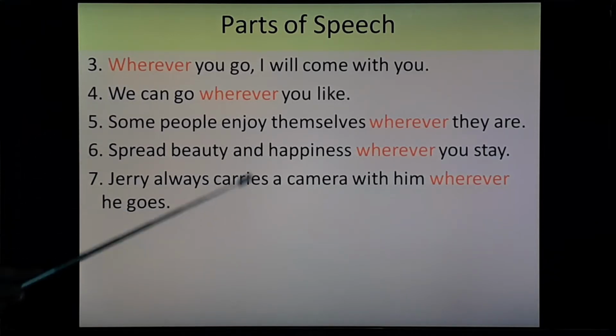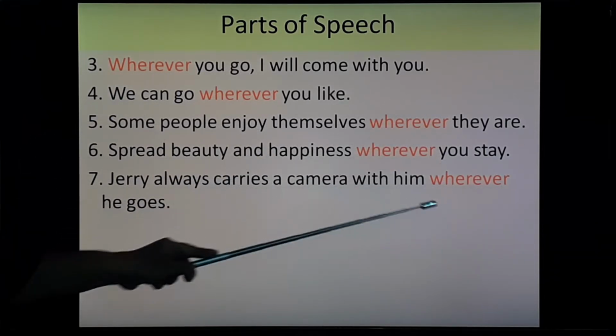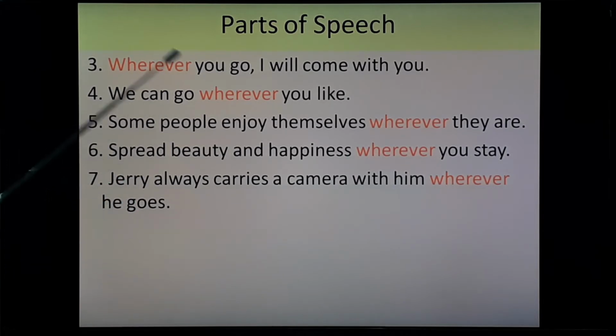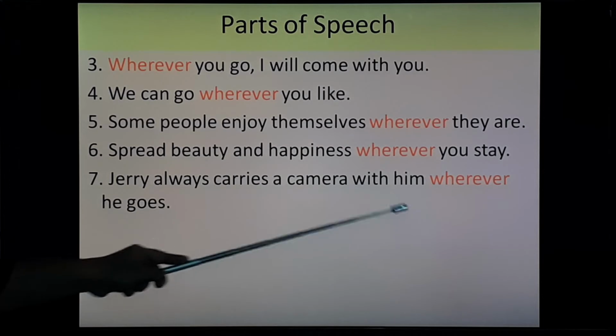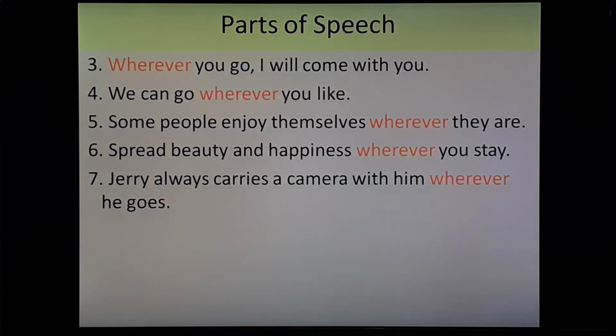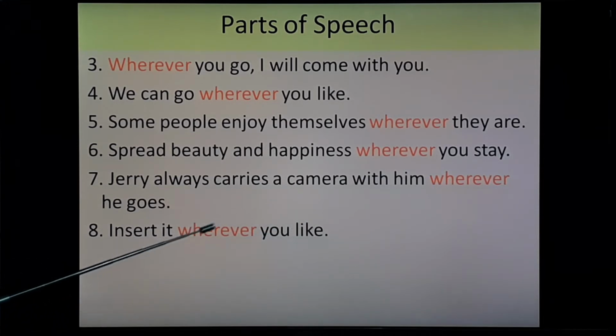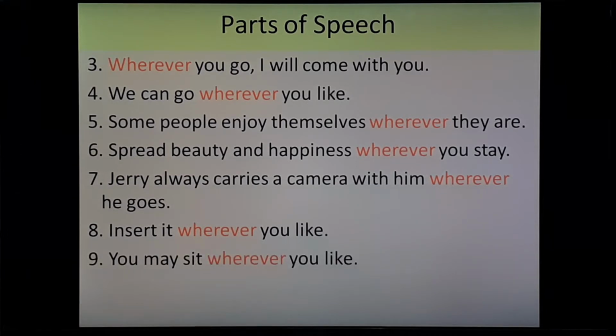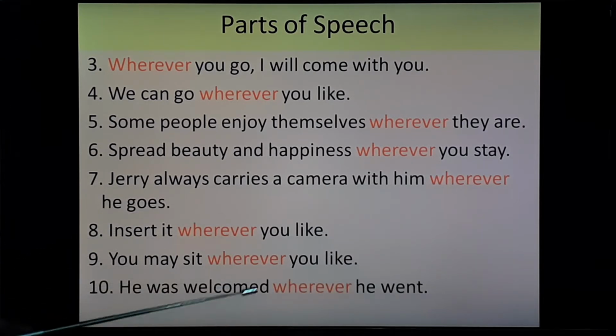Jerry always carries a camera with him wherever he goes. So Jerry always carries a camera with him at any place he goes. Insert it wherever you like. So insert it at any place you like. So it shows any place. You may sit wherever you like. At any place you like. He was welcomed at any place he went.